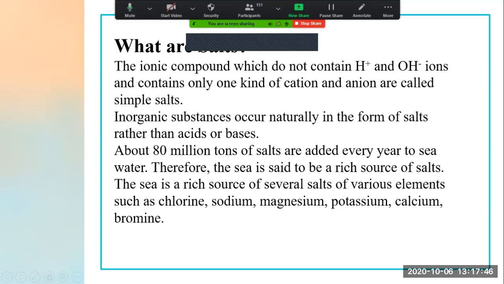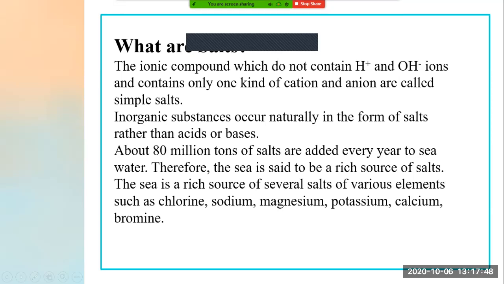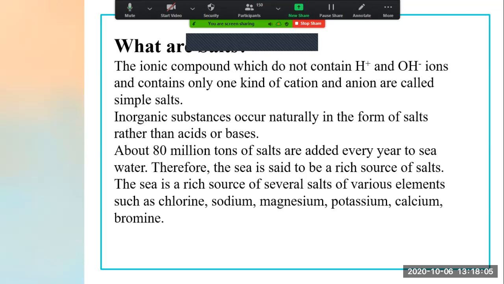Chlorine, sodium, magnesium, potassium, calcium, and bromide. Now you will say that these elements do not exist in single form, that chlorine or sodium singly exists in the water. They exist in salt form.